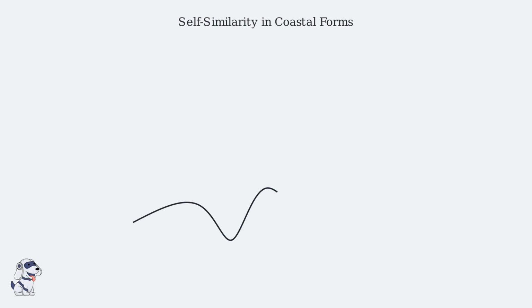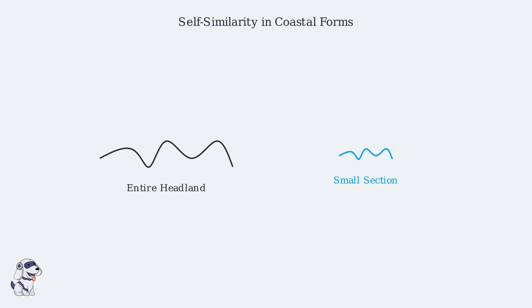In the study of coastal geomorphology, we observe a phenomenon called self-similarity. A small rocky protrusion often mirrors the geometry of the entire headland. By isolating this segment, we find that the structural complexity is repeated across different scales. This recursive pattern is the unmistakable signature of a fractal system in motion.